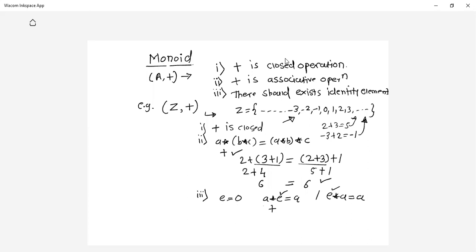If you take any element, let us say 1. So 1 plus what gives you 1? 1 plus 0 gives you 1. You take any element, let us say 3. So 3 plus what gives you 3? So 3 plus 0 gives you 3. Hence your identity element is 0. Hence you can say an identity element exists for this algebraic system (Z, +). So all three conditions are satisfied. Plus is closed, plus is associative, and there exists an identity element, that is 0. And hence you can say (Z, +) is a monoid.